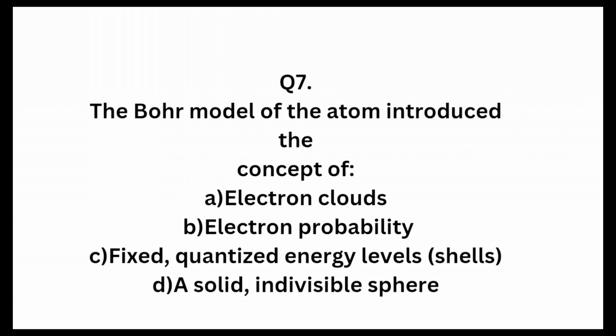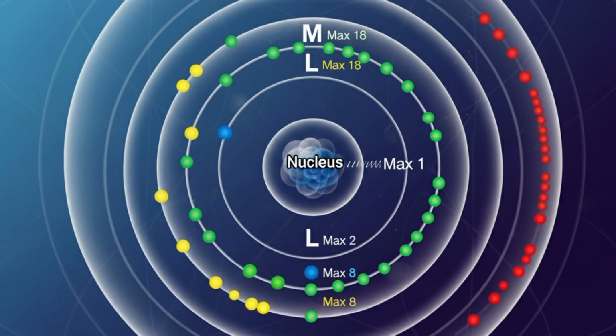Niels Bohr's model is known as the planetary model of an atom. Electrons orbit the nucleus in specific paths or shells. Electrons revolve around the nucleus in specific fixed circular paths or energy levels called shells or orbits. When an electron jumps to a higher orbit, it absorbs energy, which we call a quantum. When it falls to a lower orbit, it emits energy as light, which we call a photon. Based on this explanation, the best answer for question 7 is C.